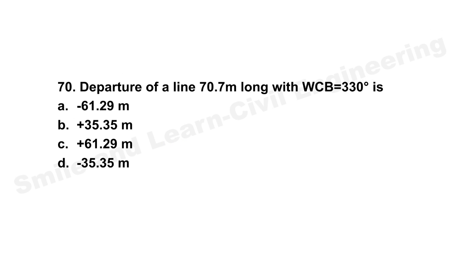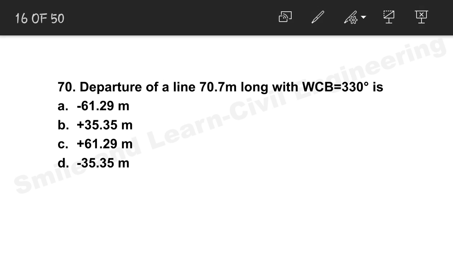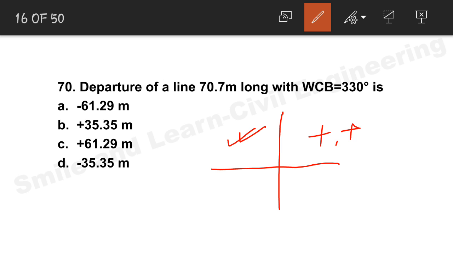Question number 70. Departure of a line 70.7 meter long with WCB 330 degree. Since WCB is 330 degree, that means the line is somewhere in this quadrant. And we know the signs of departure and latitude over here: plus plus, plus minus, minus minus, and this is minus plus.